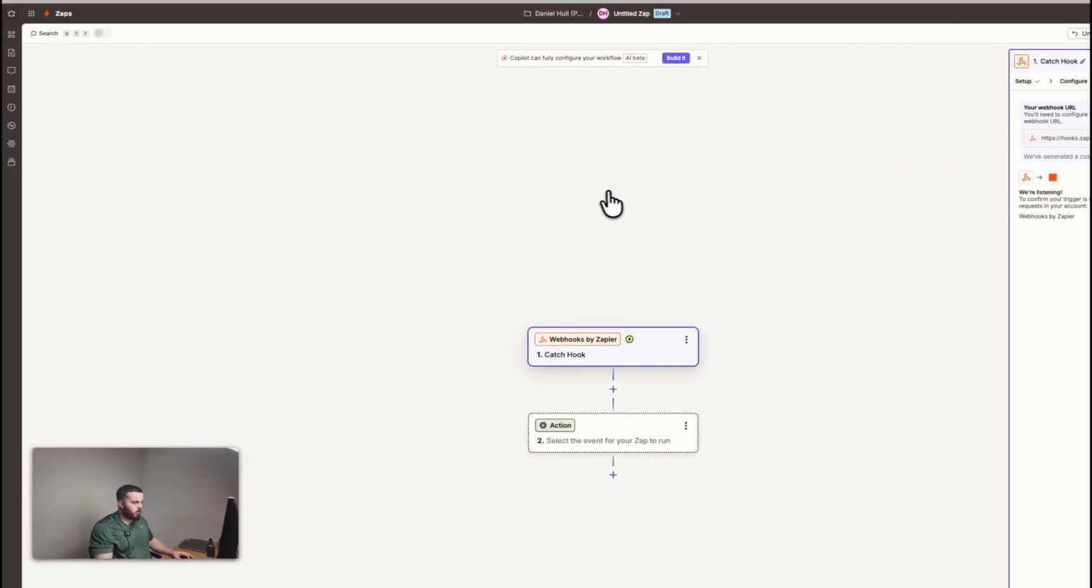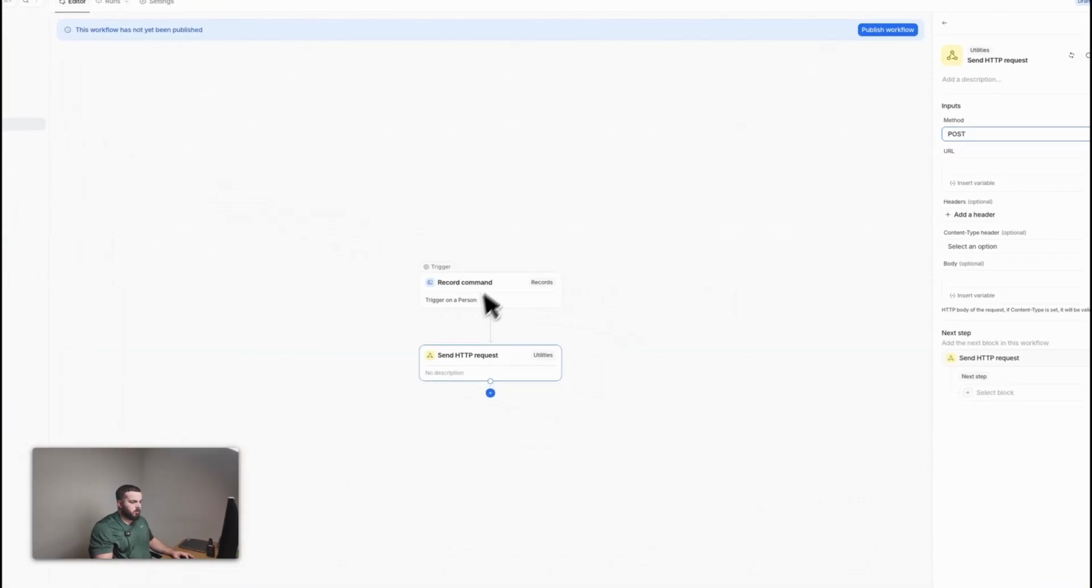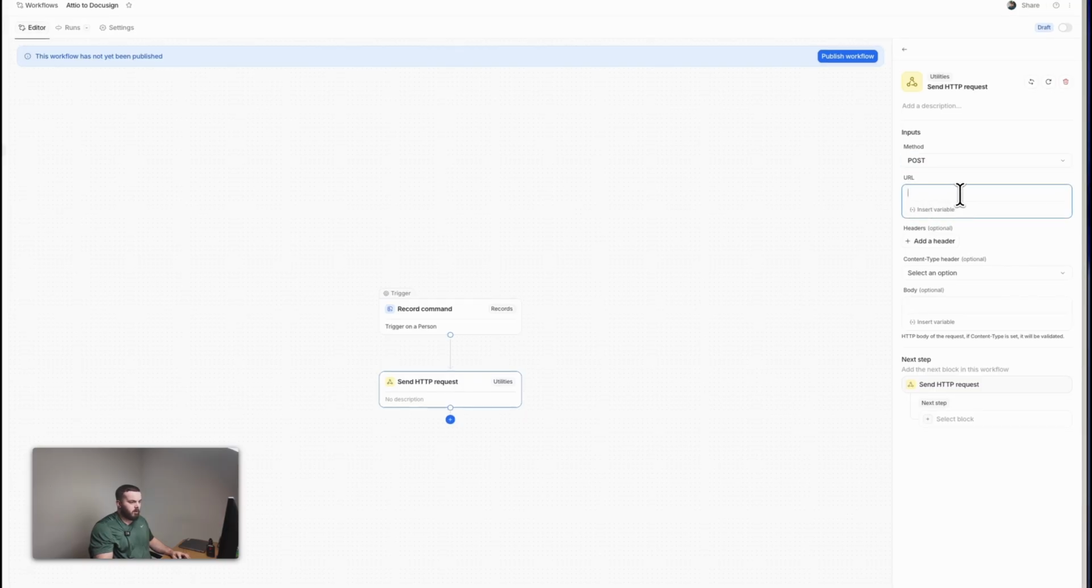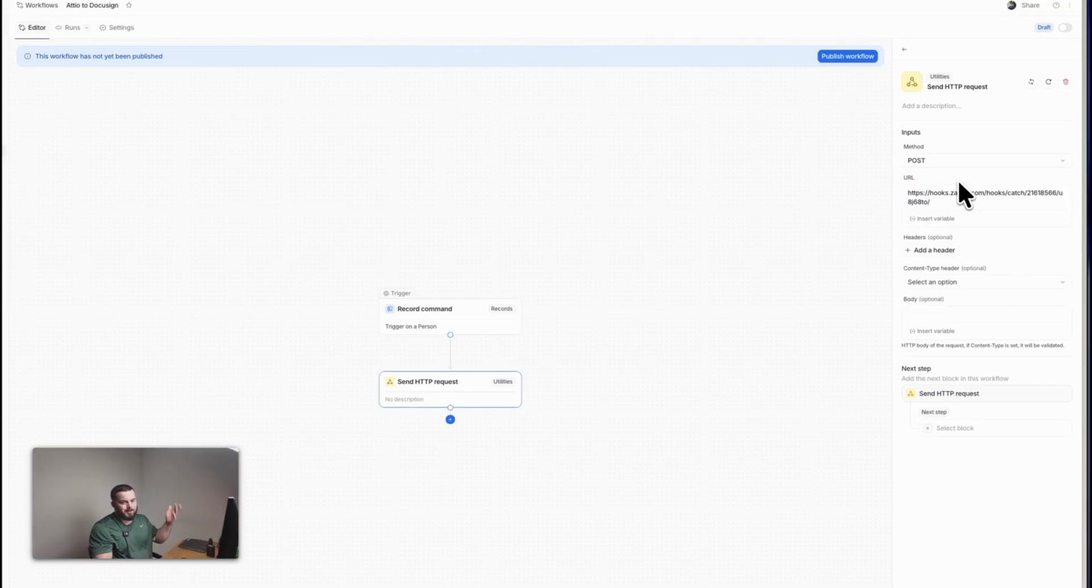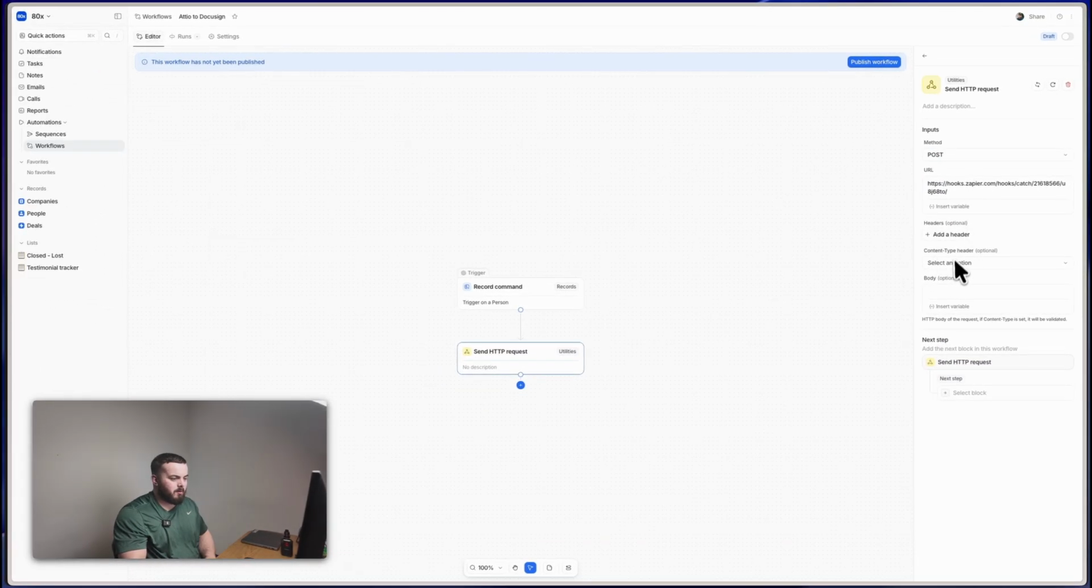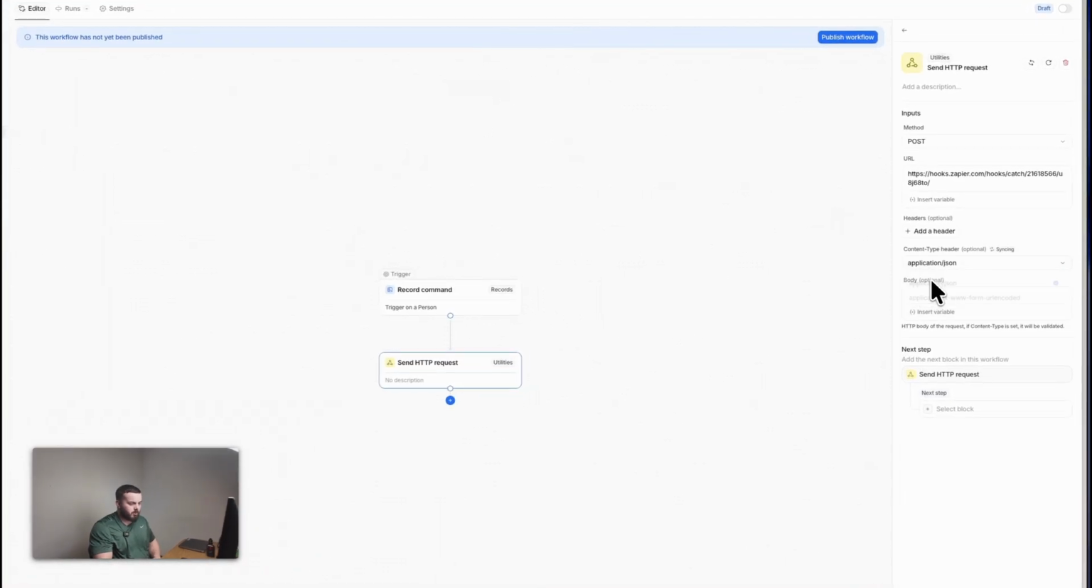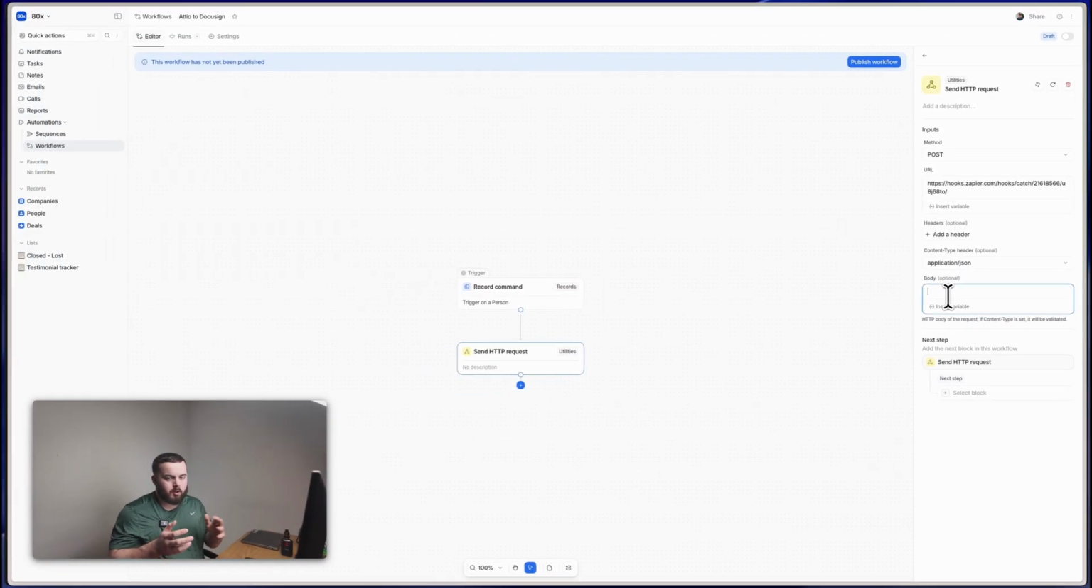If we copy this URL, and then we jump back over to Attio, we can then paste in this URL here. When we trigger the workflow, it's going to send the data to this URL. On content type header, where it says selection option, we want to choose JSON. It's worth just remembering this format for when you write JSON payloads in the future.